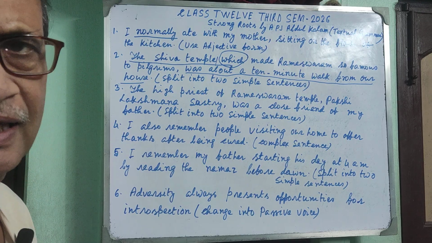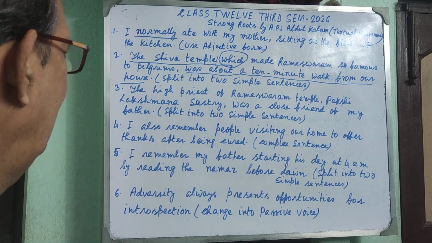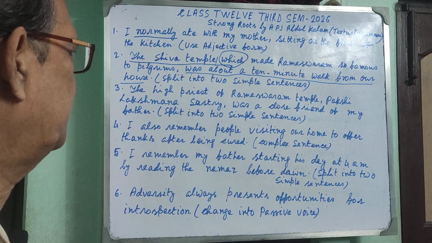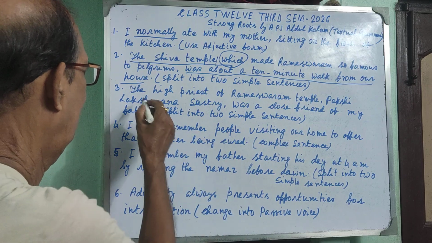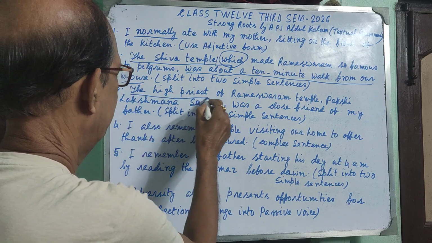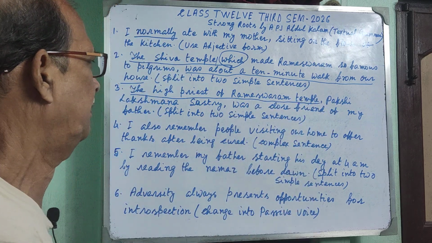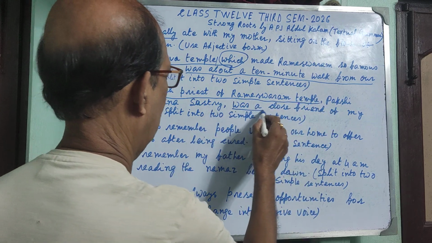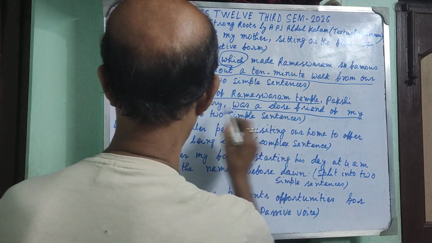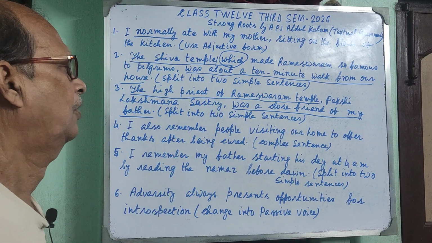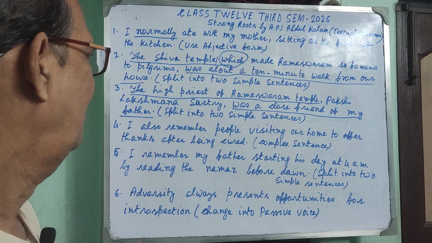So, what should be the first sentence? The high priest of Rameswaram temple, just take this part. The high priest of Rameswaram temple was a close friend of my father. Okay?